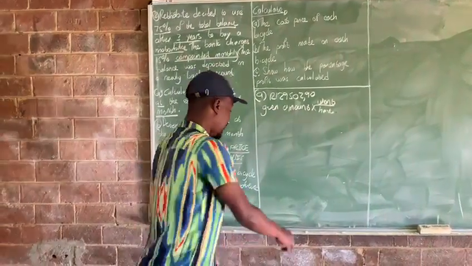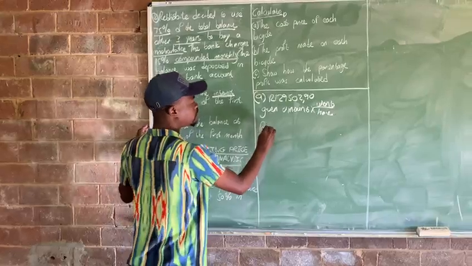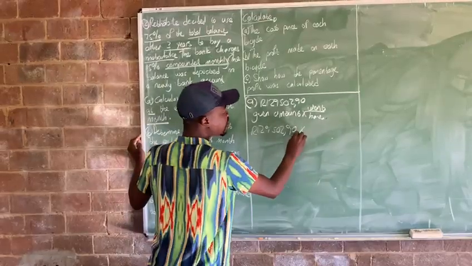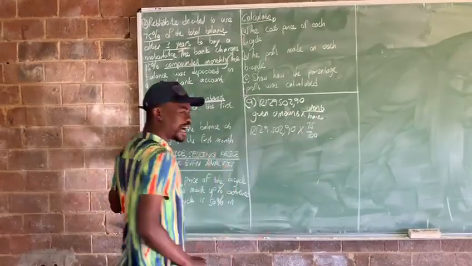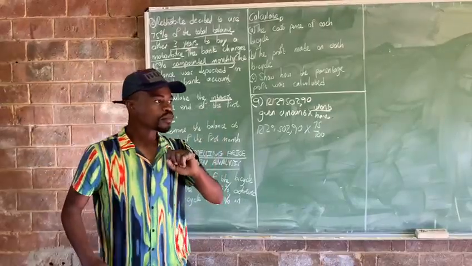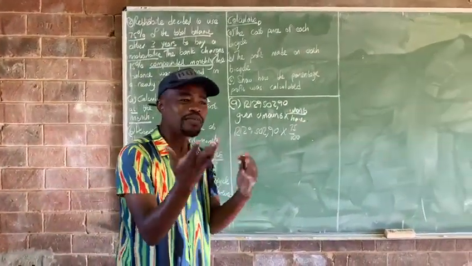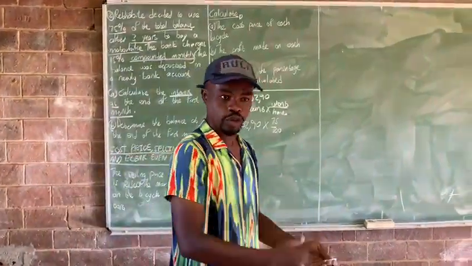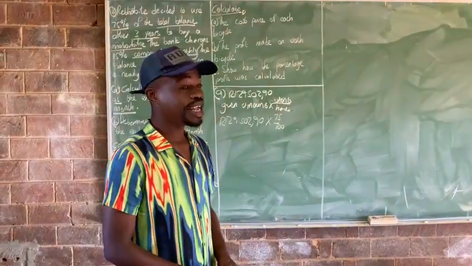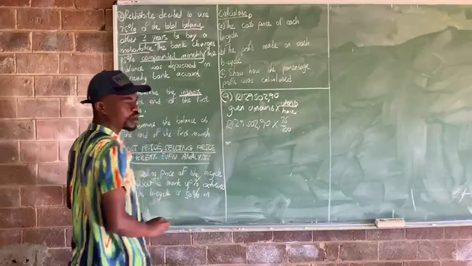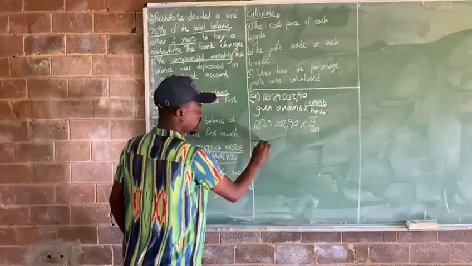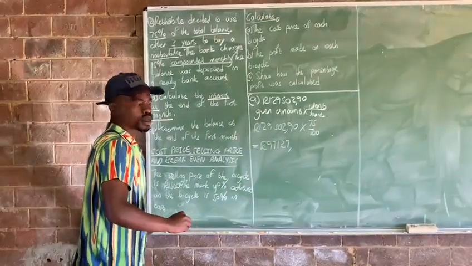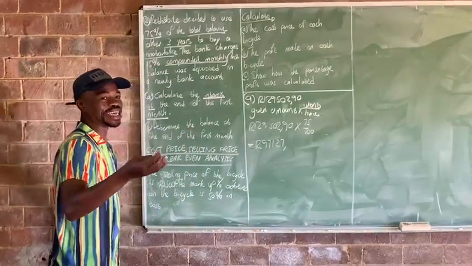Are we clear? Yes. Okay. So now how much is the value? We're going to say 129,502.90 multiplied by 75% divided by 100. Someone may have a question: why are you saying multiplied by 75 divided by 100? It's simply because I want to determine how much she used to buy the motorbike. Are we clear, guys? So now how much did this person use to buy a motorbike? 97,127.18.